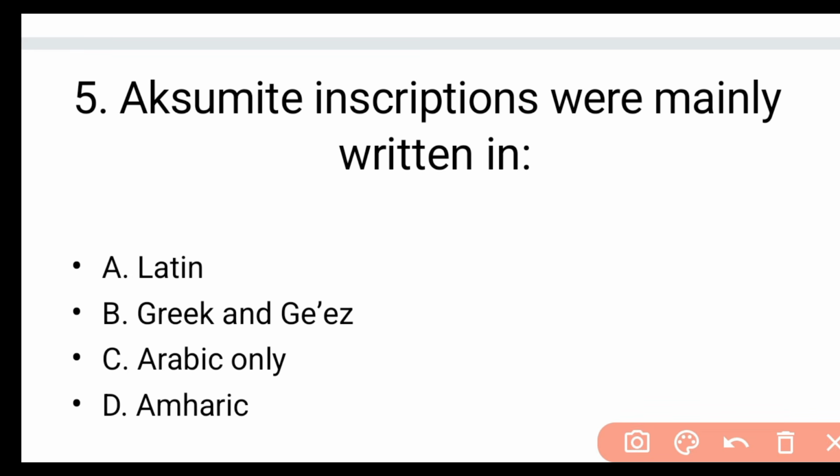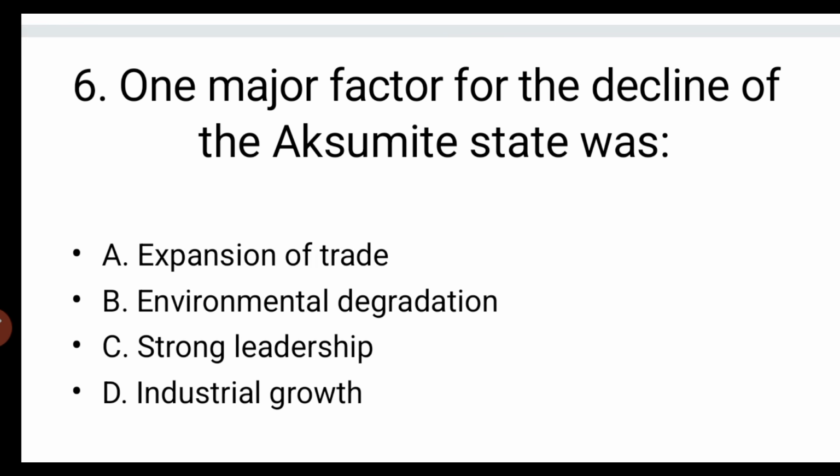Aksumite inscriptions were mainly written in: A. Latin, B. Greek and Ge'ez, C. Arabic only, D. Amharic. Okay, the correct answer is B. Ge'ez and Greek. Question number 6. What does that say?